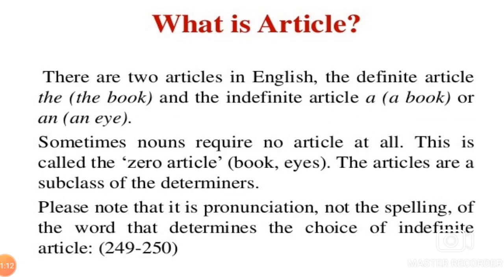See, there are two articles in English. The definite article, the. For example, the book. And the indefinite article, a or an.